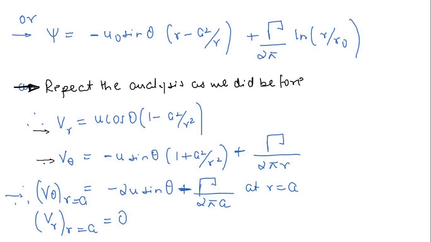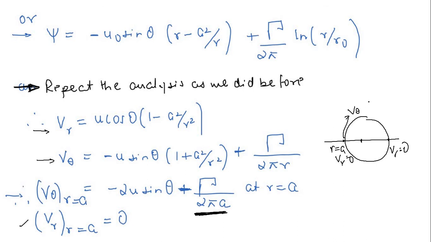You can now very easily guess. I am not going into too many things. Let us see what is going to happen at the stagnation point. Is there any stagnation or not? In this case, there is no stagnation point as such. For these points the radial velocity is 0. That means if you take this cylindrical surface, at r equal to a, the radial velocity is 0. But even if the radial velocity is 0, this term is present. That means the tangential velocity is not equal to 0.